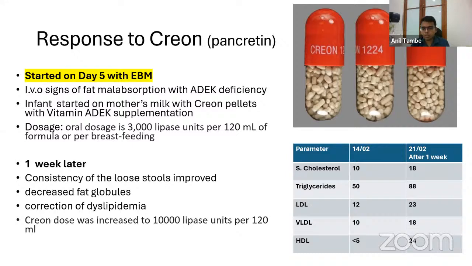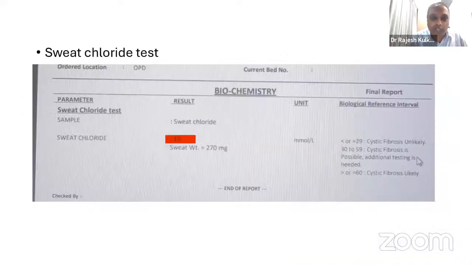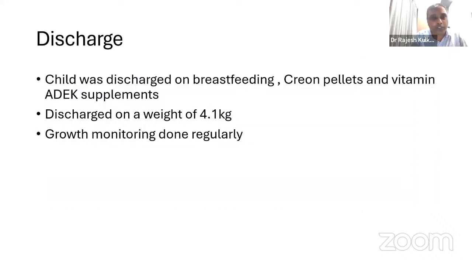Depending on the type of mutation, whether it is a surface mutation or the transmembrane mutation, they can definitely come with such a severe symptom. Yes. Great. So we also did a sweat chloride and it was negative. Now this is a 1.5 month old baby. Although sweat chloride can be done after 2 weeks of life, we thought that in a very young child, we should do a whole exome and rule it out. And we did a whole exome. It was ruled out. It was not cystic fibrosis.